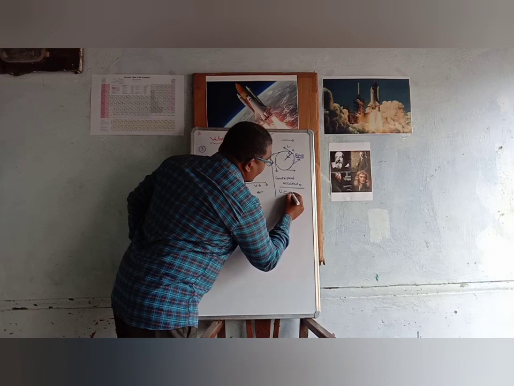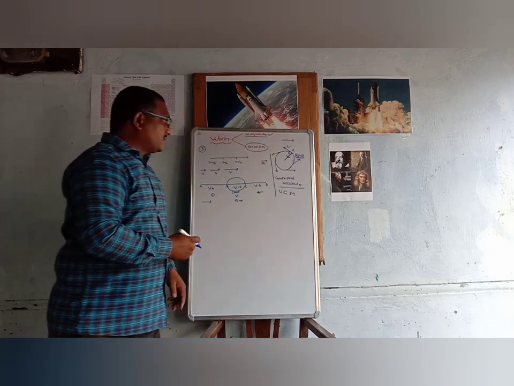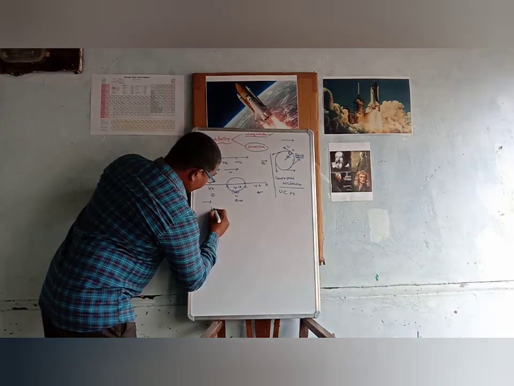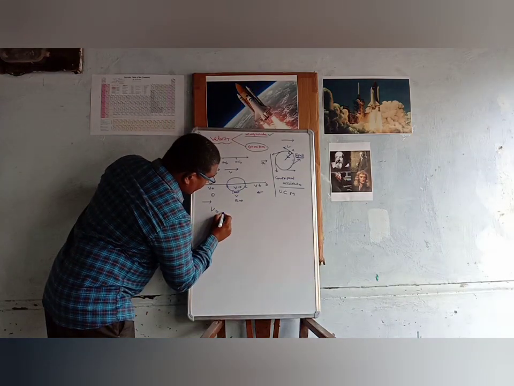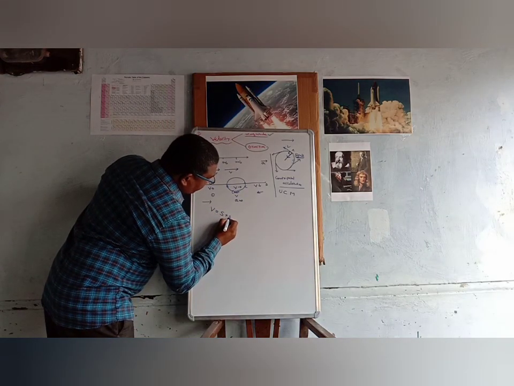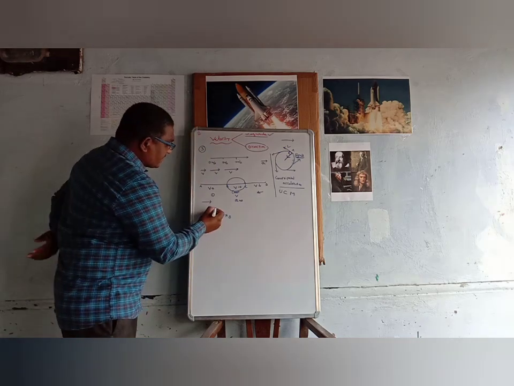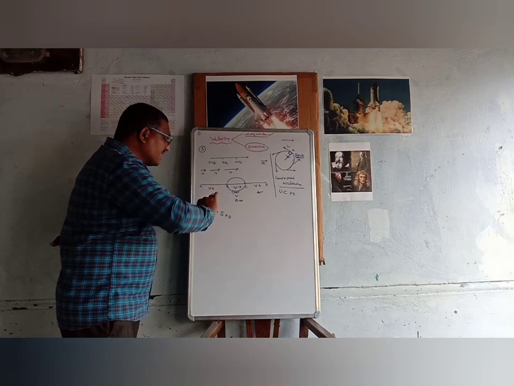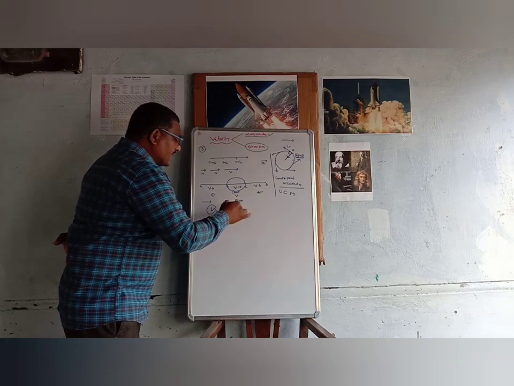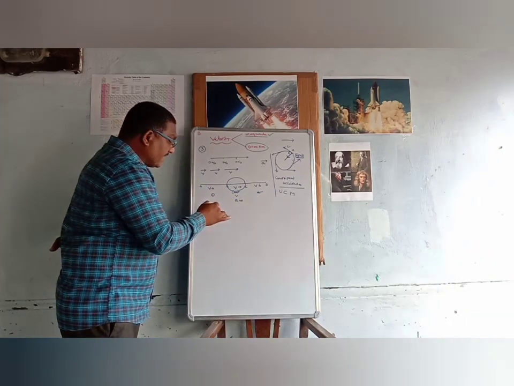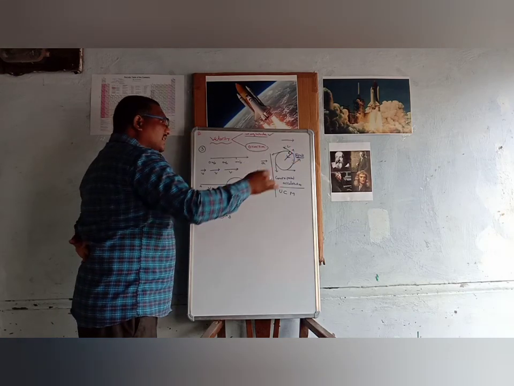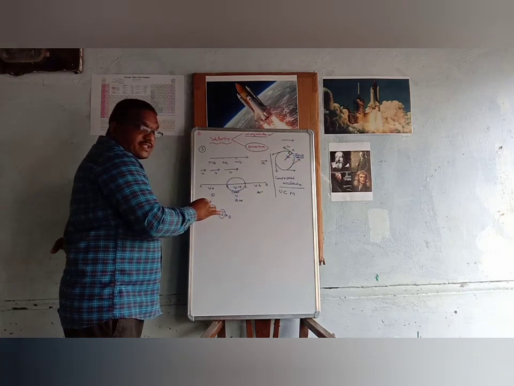Actually, velocity is equal to speed plus direction. Velocity is a vector. It depends upon magnitude and direction. If the body has speed in a particular direction, then it is called velocity.